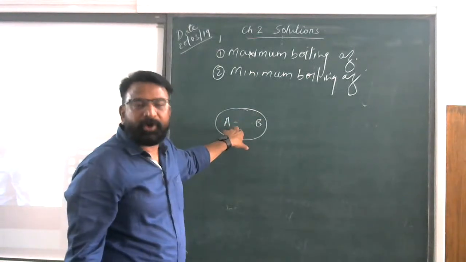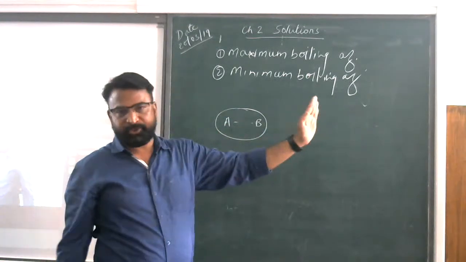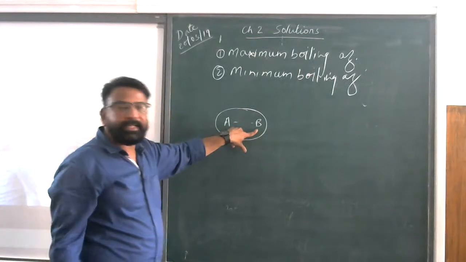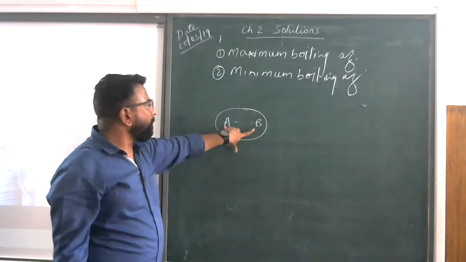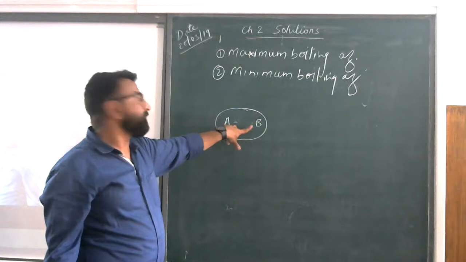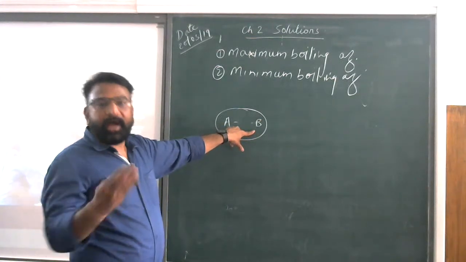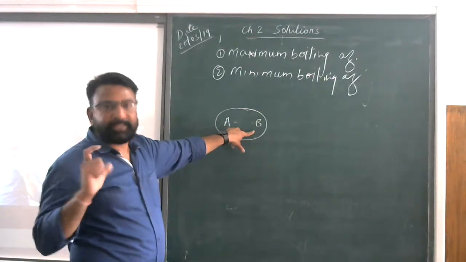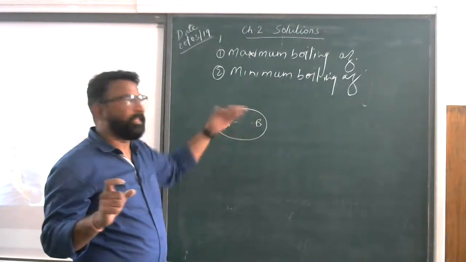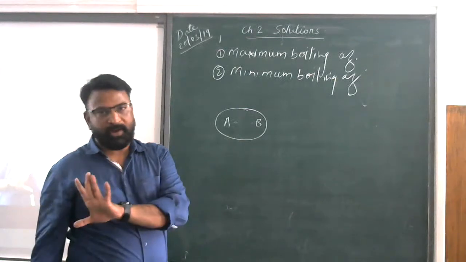It is a kind of non-ideal solution, but it is another category actually. So ultimately we can say that the maximum boiling azeotropes are those azeotropes in which the force of interaction is high, due to which they require high temperature to get boiled and they will get separated at high temperature. And they will show the negative deviation in Raoult's law.